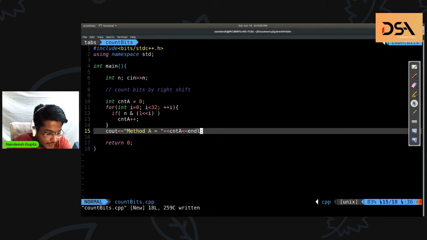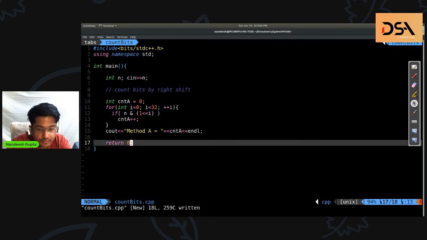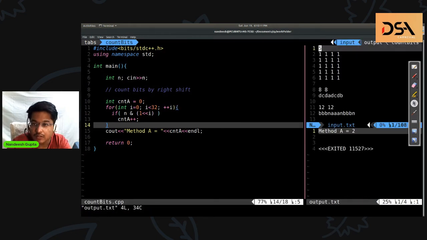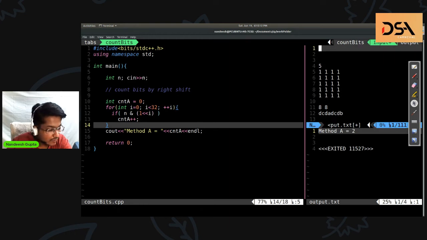Yeah, 32, right? Or we can use bitset number of bits. Yeah, very nice, Rohan. That is also another method, but why should we employ another library when we can just use a simple built-in function, or the Kernighan's way?